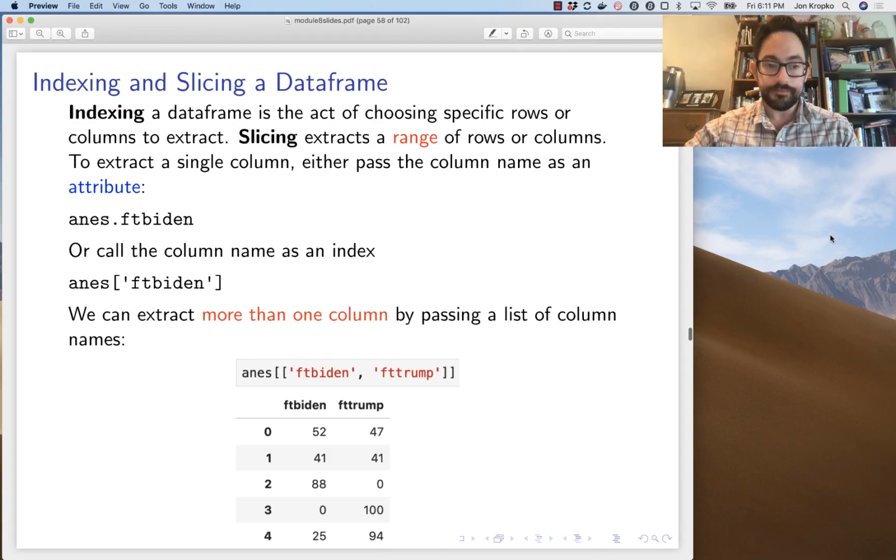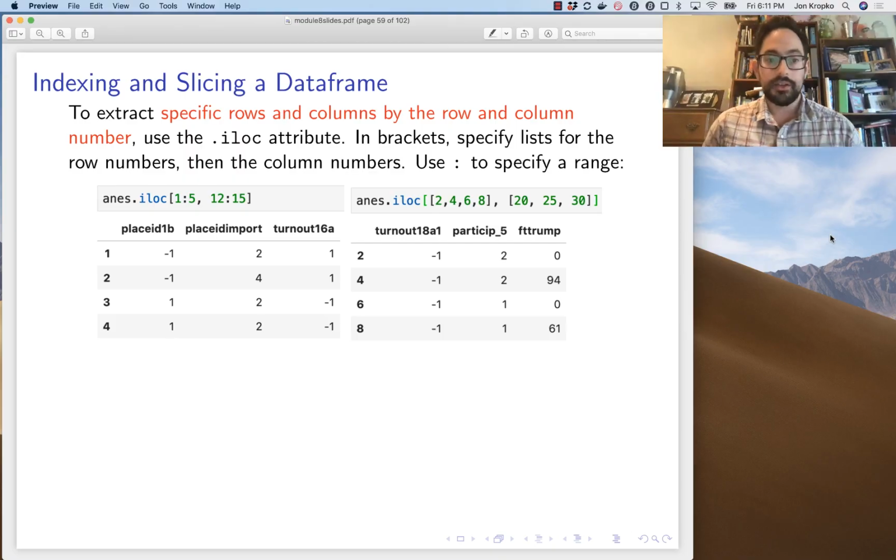Now, we can extract more than one column with that second approach, right? But instead of one pair of brackets, we include two pairs of brackets. What that's saying is we're passing a list to the data frame index. So here we're passing a list, ft_biden, ft_trump, and that reduces the data to just the feeling thermometer for Biden and the feeling thermometer for Trump.